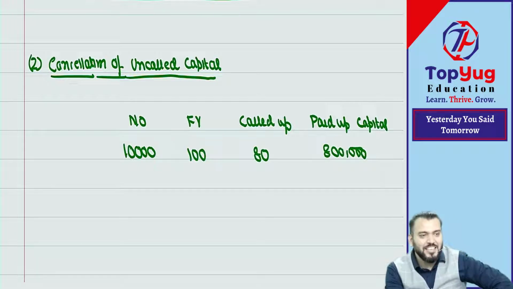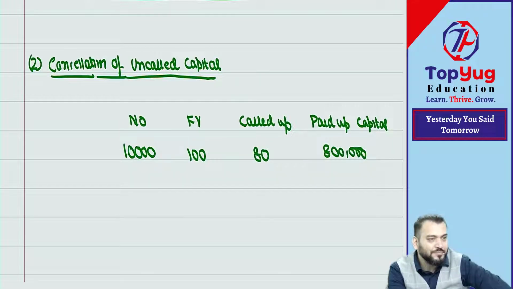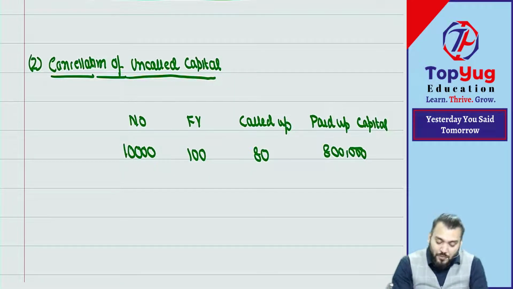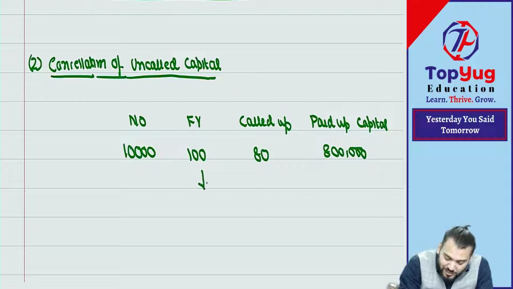Now one thing is clear: a loss making company will not call any more, because we are going into internal reconstruction. Therefore, they may decide to waive what? The uncalled portion. So if I cancel this 20 uncalled capital, 100 should become what now? 80.